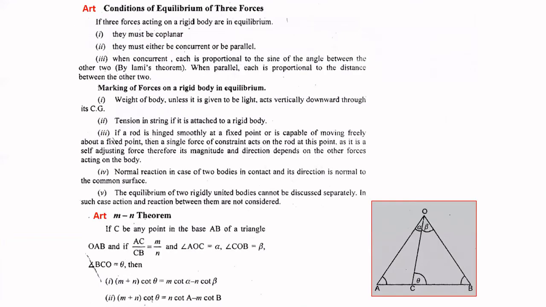So why are we calculating these angles? These three angles we must calculate, because after comparing with the MN theorem, you will see that we need these three angles in the MN theorem. Both angles and the angle at A are required to apply the MN theorem. This is the first part. So we have found these three angles, 1, 2 and 3.